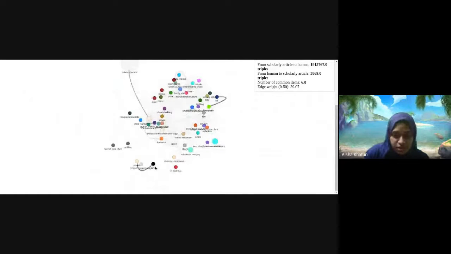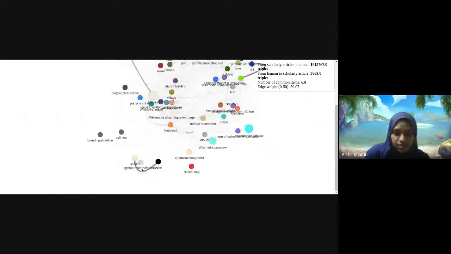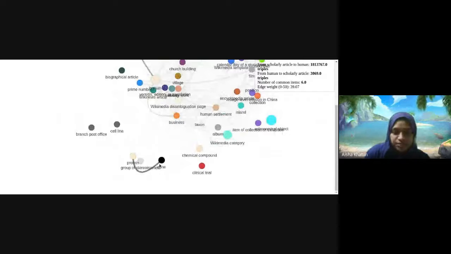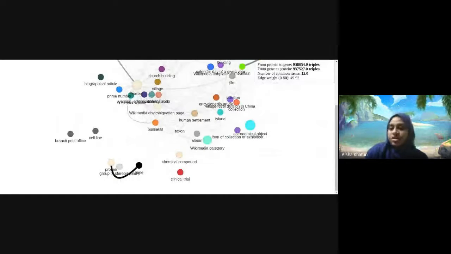So we can move this graph around to look into this instance with a heavy edge. This is the one. This instance is protein and gene. They have 12 common items and a lot of connecting triples.